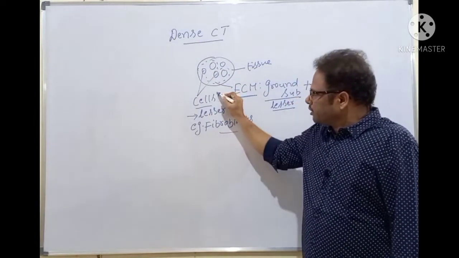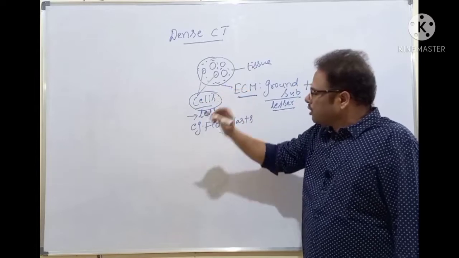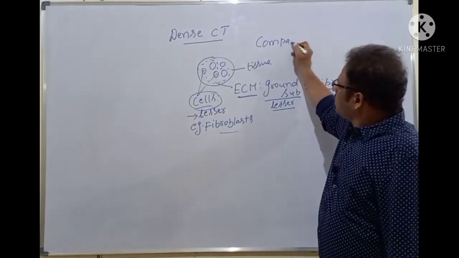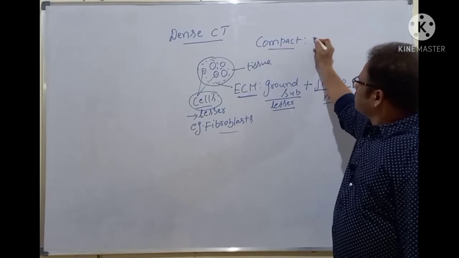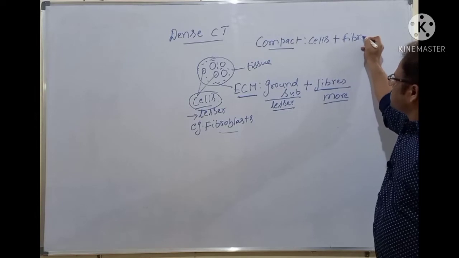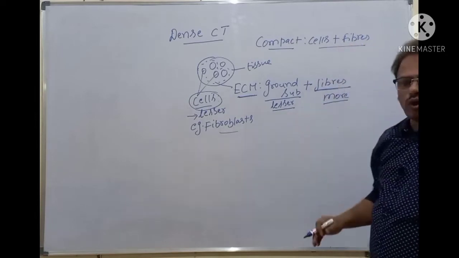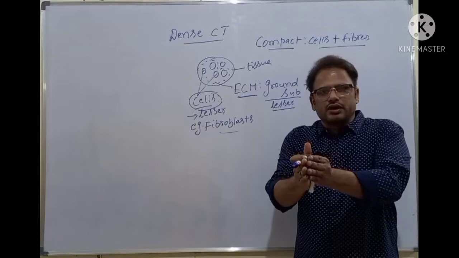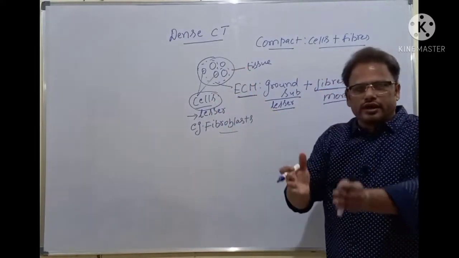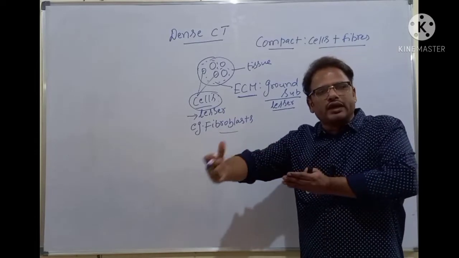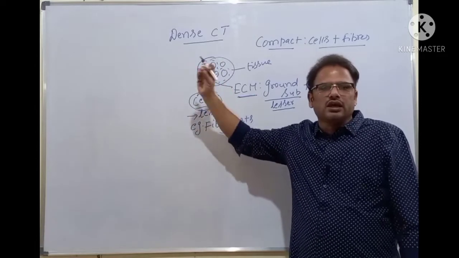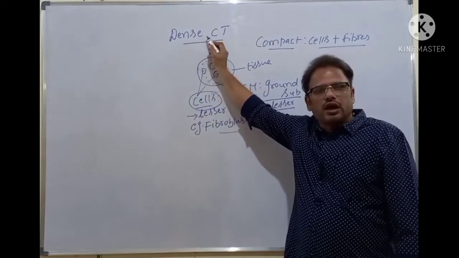The cells are arranged in a compact manner. The fibers are also arranged in a compact manner. What is compact? Little space but more material. Little space is occupied by more material. That's called more compact. So it forms the more density. That's why it's called the dense connective tissue.